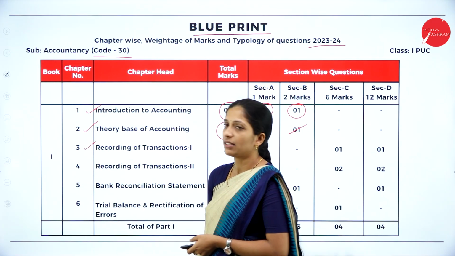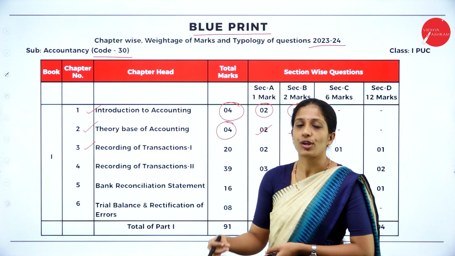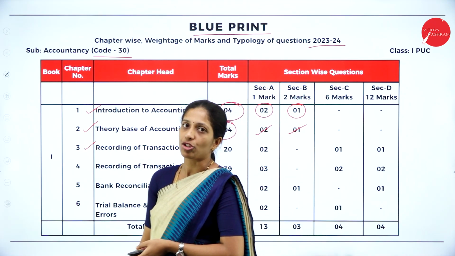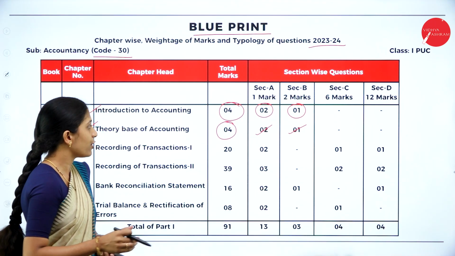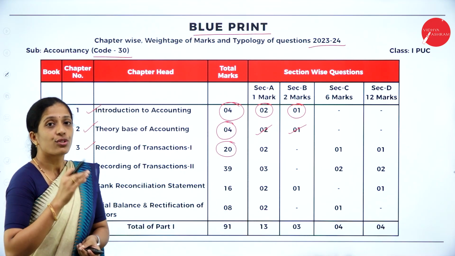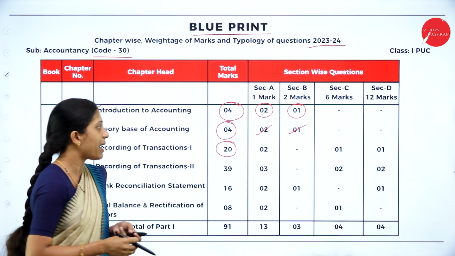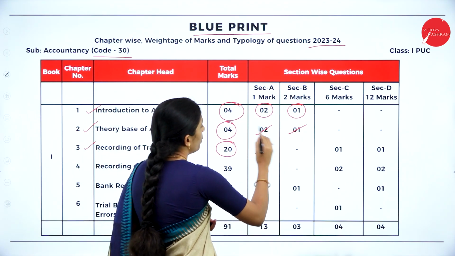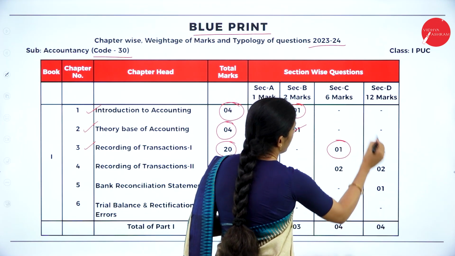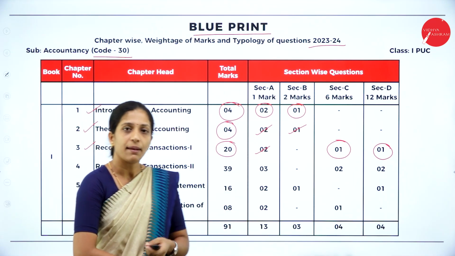Now coming to chapter 3. From here you will be having your practical problems. Your third chapter is Recording of Transactions 1. The total weightage of this chapter is 20 marks. So you have to give more importance, because you will get 2 questions of 1 mark, then 6 marks 1 question, 12 marks 1 question. So overall it is 20 marks.